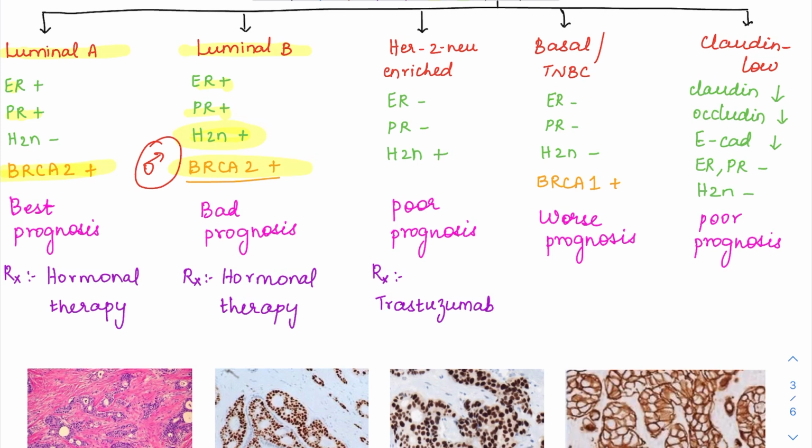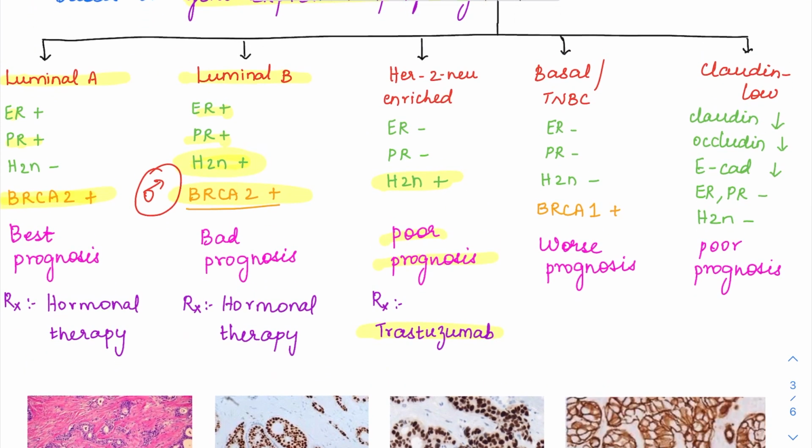So in the HER2 enriched group, as the name suggests, ER/PR is going to be negative and HER2/neu alone is going to be positive. And we can give treatment targeting this HER2/neu as trastuzumab. Trastuzumab is a monoclonal antibody targeting the HER2/neu. So these patients can also benefit from this, but still it will have a poorer prognosis.